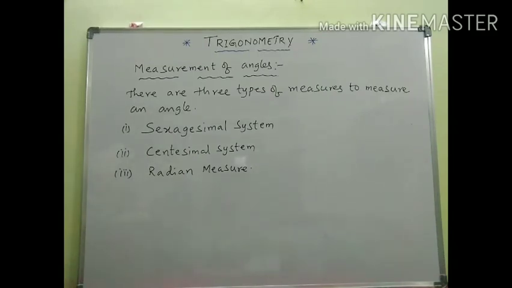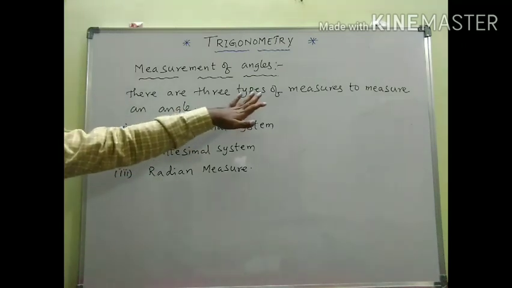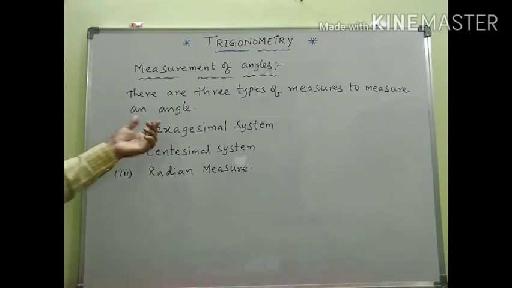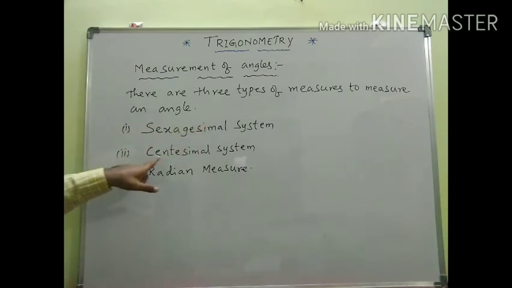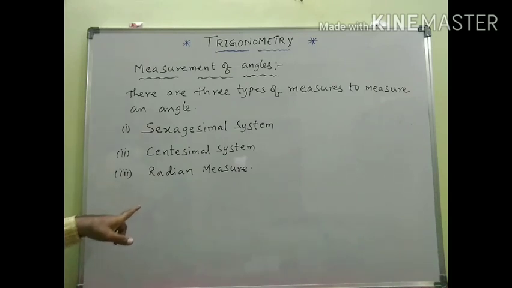So how can we measure angles? There are 3 types of measures to measure an angle. What are they? The first one is the sexagesimal system, the second one is the centesimal system, and the third one is radian measure.